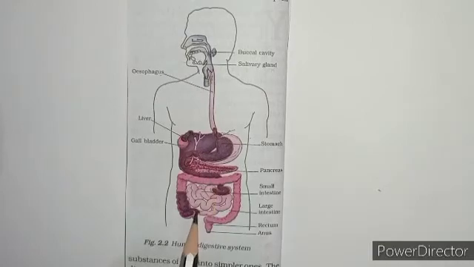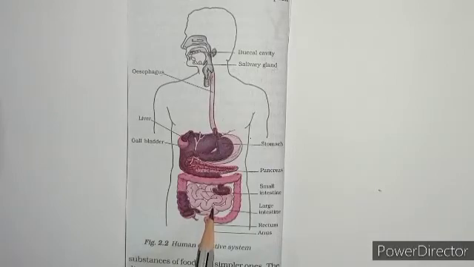And this is the small intestine, right? The partly digested food now reaches the lower part of the small intestine. This is the upper part of the small intestine, and here is the lower part of the small intestine.